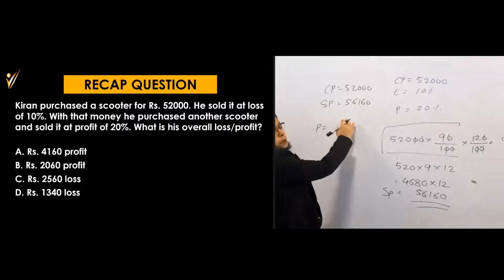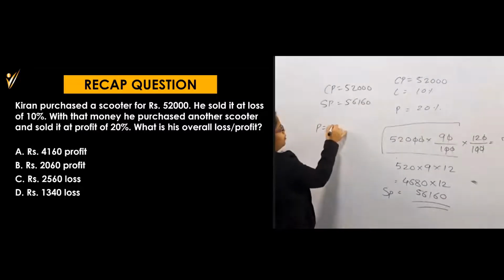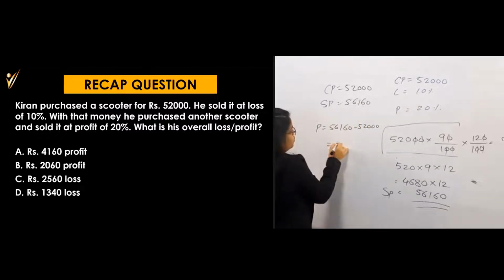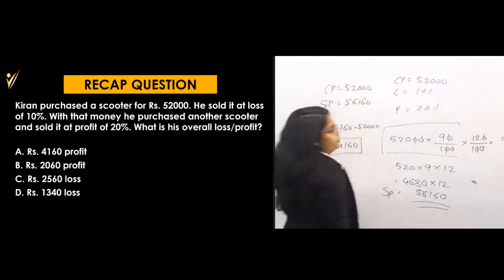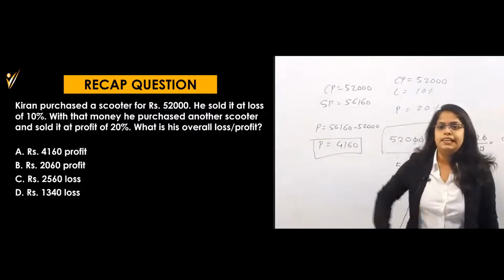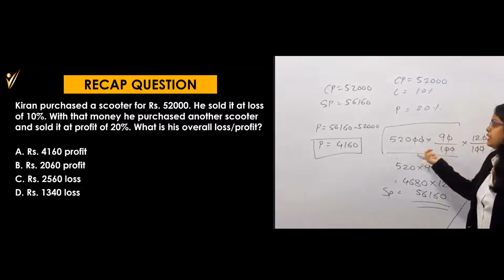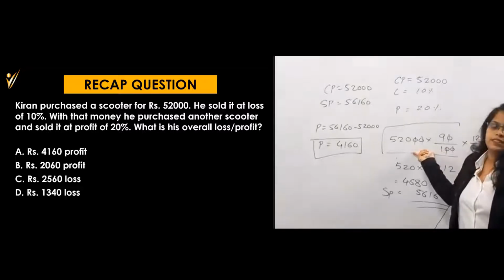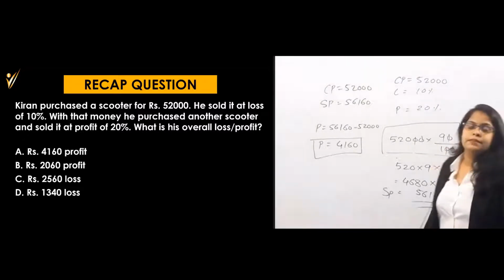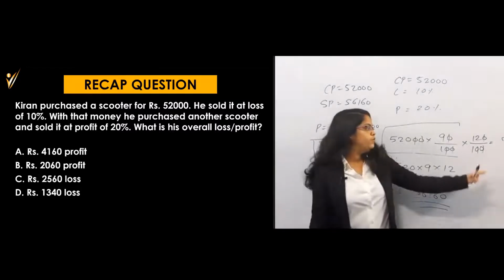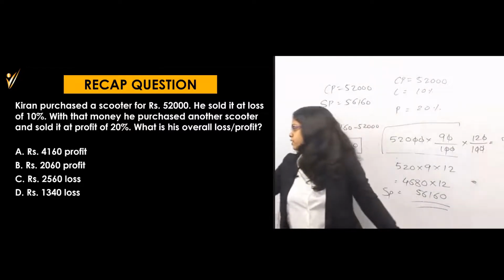There will be a profit because you are getting the more amount. And profit will be 56,160 minus 52,000, which is equal to 4160. This will be your profit. Are you getting this? Or you have solved separately. First, you find out this amount. Then again, you find out the 120% of the same amount, then you find out the 20% profit. You can do this separately also, but you can do it in one single equation.